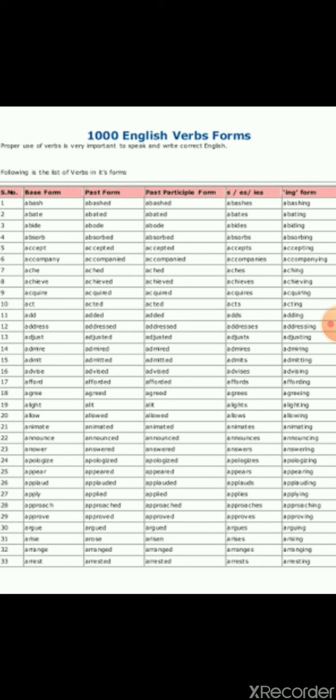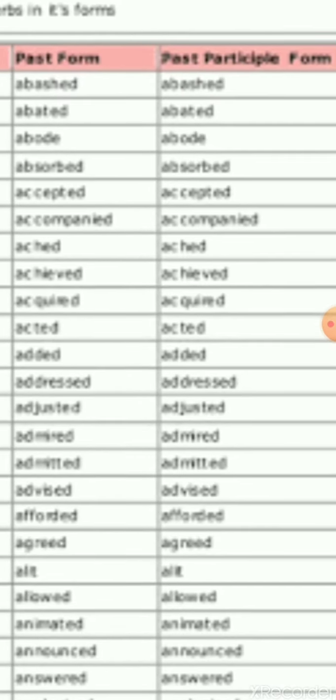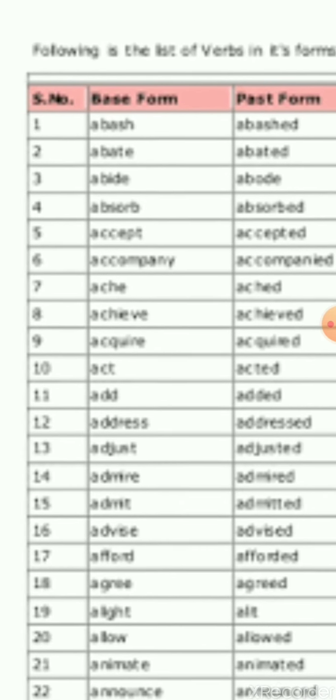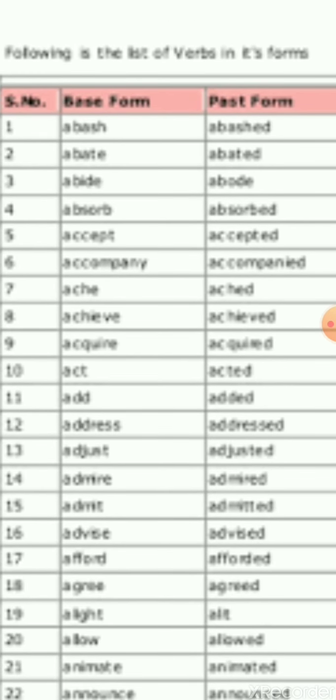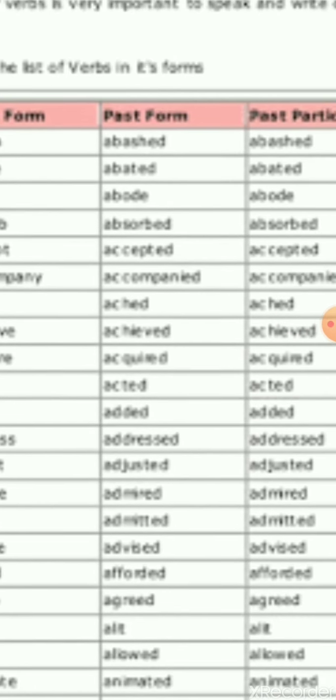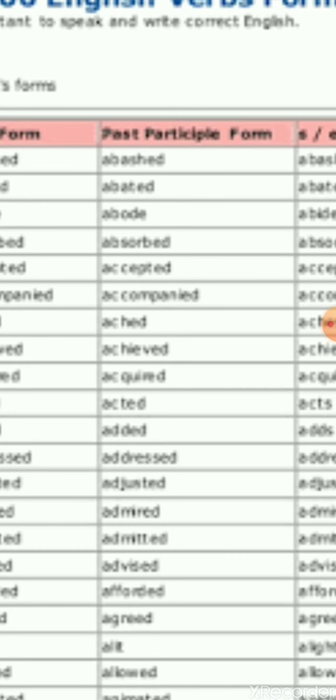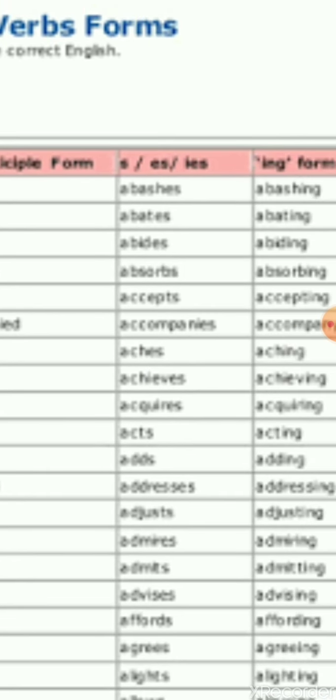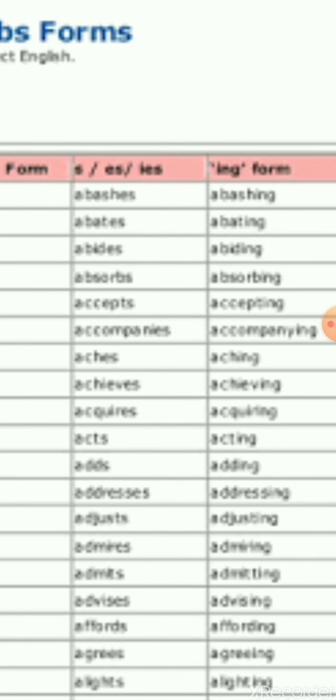So there are 5 columns you can see. Fine, I made it a little broad as much as I can. Number 1 is the base form, that is abash. Past form, abashed. Past participle, abashed. The S/ES form, that is simple present with the singular base, abashes, and the ing form, which means progression.